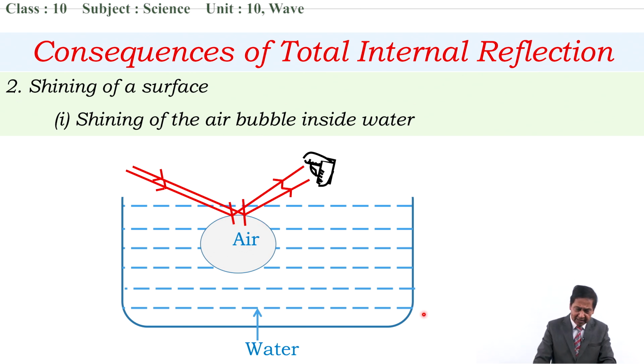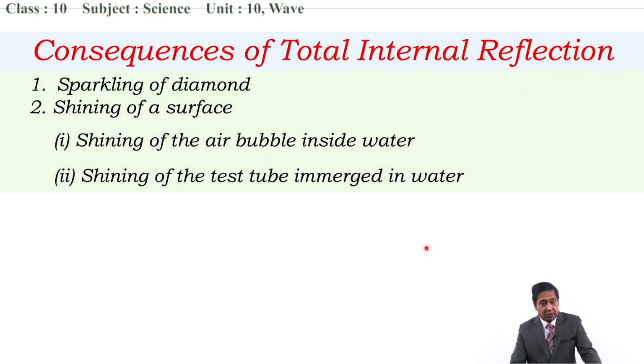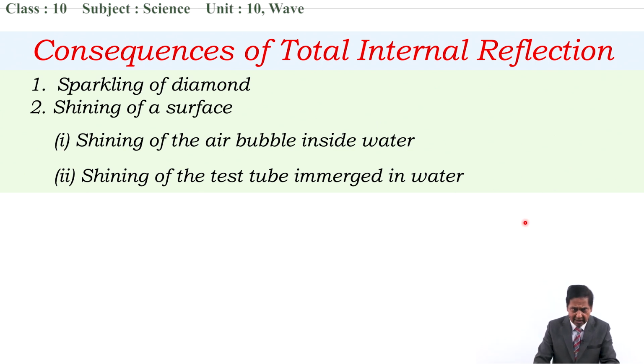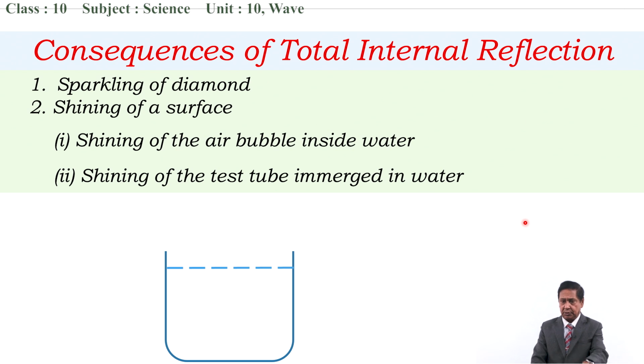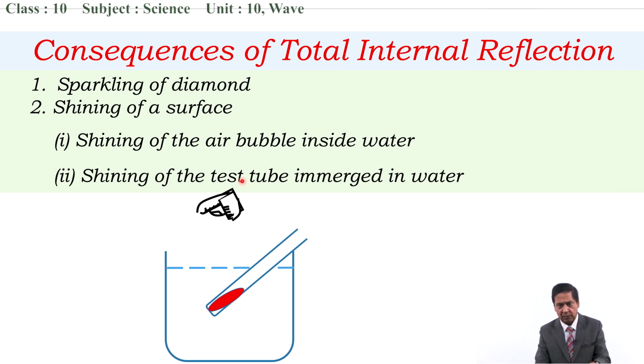Okay. Now let's have another example also. The shining of the test tube immersed in water. We cannot understand looking at these words, so I want to give this diagrammatic representation here. This is water. If a test tube is tilted like this and immersed partially in water, and if an object is placed inside it, and if you want to see it from the top, from this position, you will not be able to see this object.